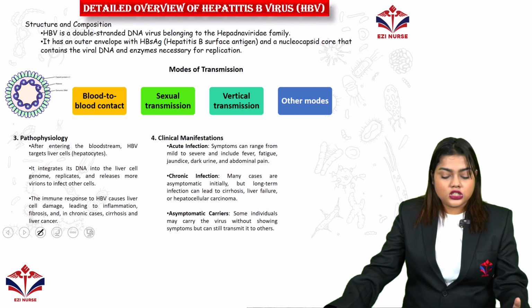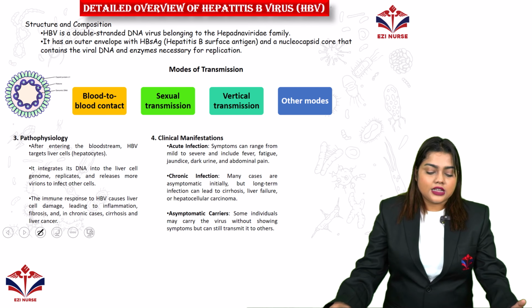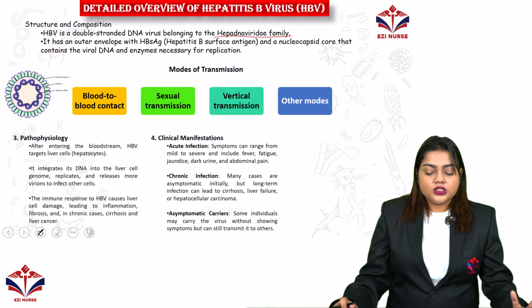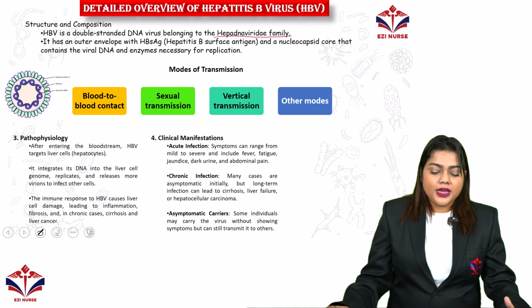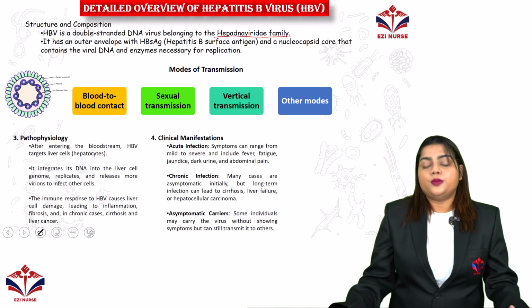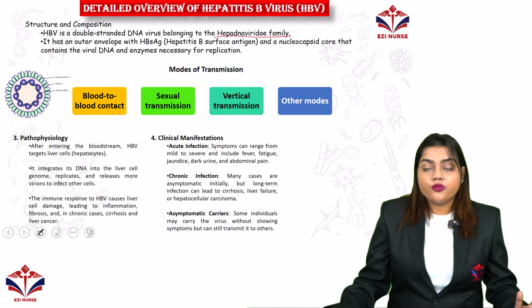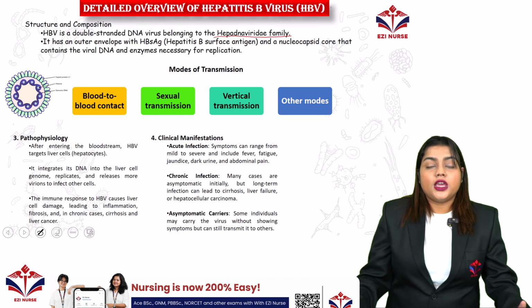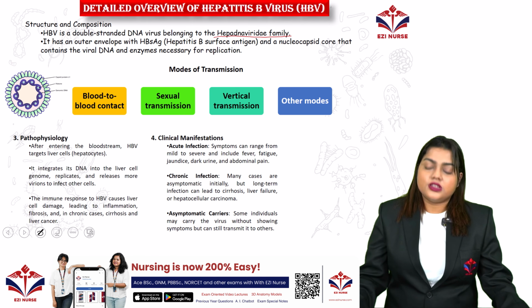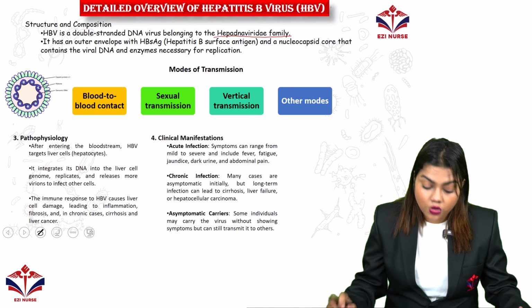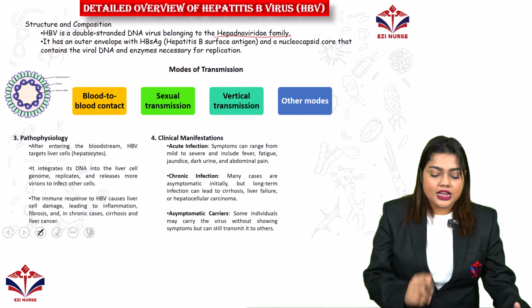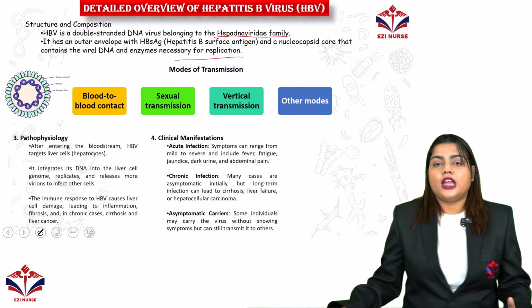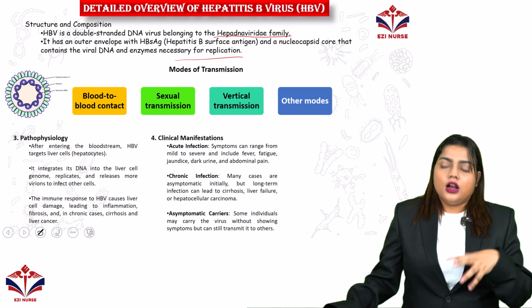The structure and composition of hepatitis B virus: it is a double stranded DNA virus which belongs to the Hepadnaviridae family. It has an outer envelope which has HBsAg, or hepatitis B surface antigen, and a nucleocapsid core that contains the viral DNA and enzymes necessary for replication. This envelope protects the virus from outer damage.